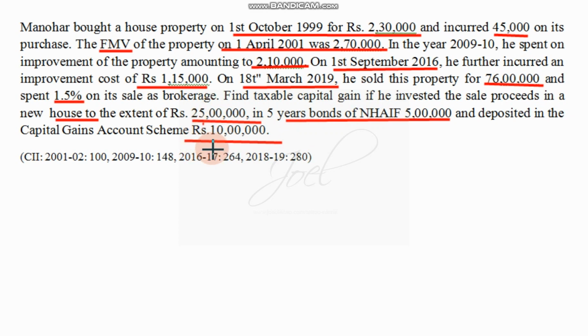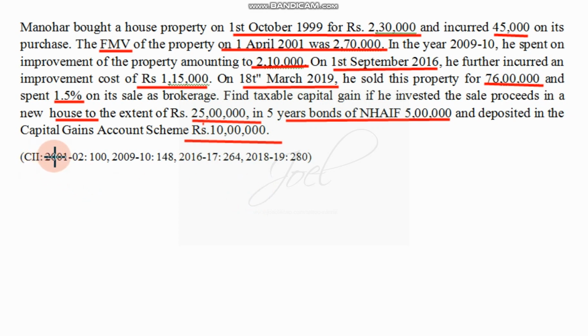Under section 54 there are two deductions we can consider. One is investment in a new house, rupees 25 lakh. One more is investment in the capital gain deposit scheme. So he invested rupees 10 lakh, both the amounts we are considering, and the specified bonds investment, which will come under 54EC, that we have to consider, it is 5 lakh. So all the deductions we are going to consider, and that we will deduct from capital gain.